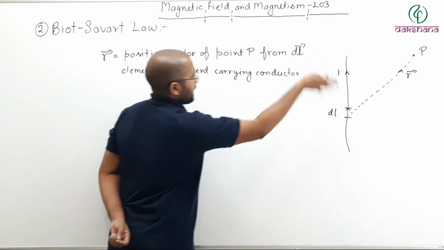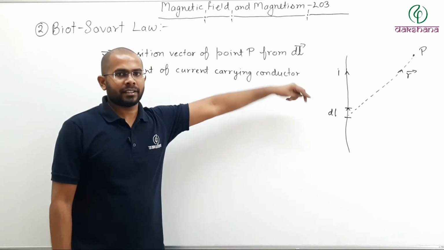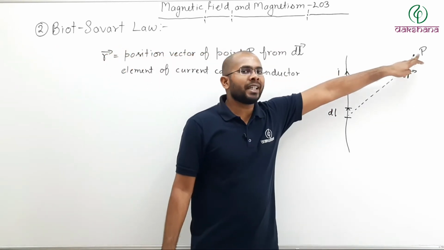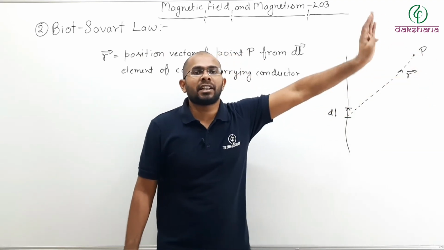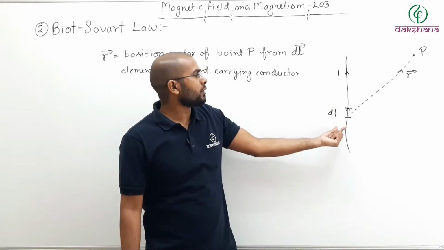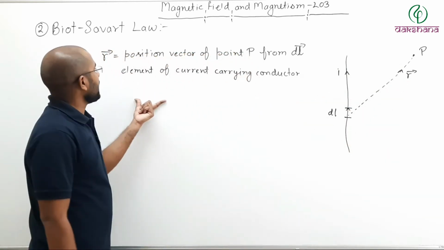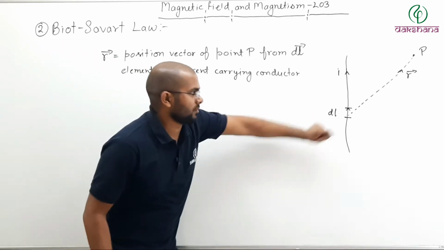So there is a current carrying conductor. dl is the element of this conductor. That conductor can be any shape. From dl, position vector of point P. P is the point at which I want to find the magnetic field produced due to this element, and r is the position vector of that point P from the current carrying conductor element, this dl.